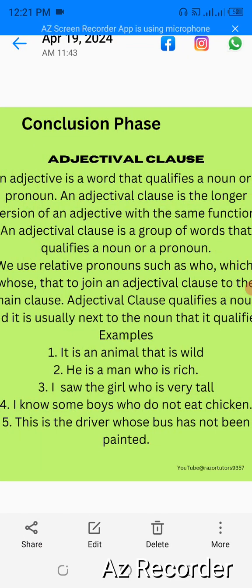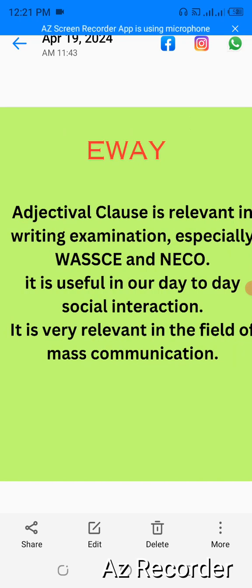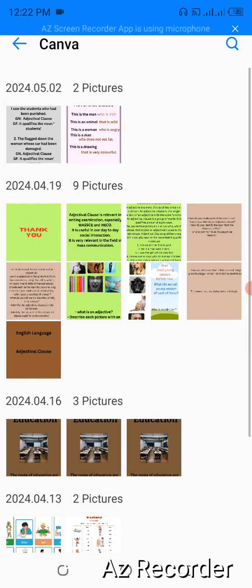You are going to write these notes, and then these notes will serve as a reference material for you. This topic is very important for you when you are writing your WAEC, when you are writing your NECO or GCE, or even in our internal examination. It's also useful in our day-to-day social interactions. It's very relevant in the field of mass communication. You should be able to know how to use adjective in communication. I believe you have learned a lot in this lesson.